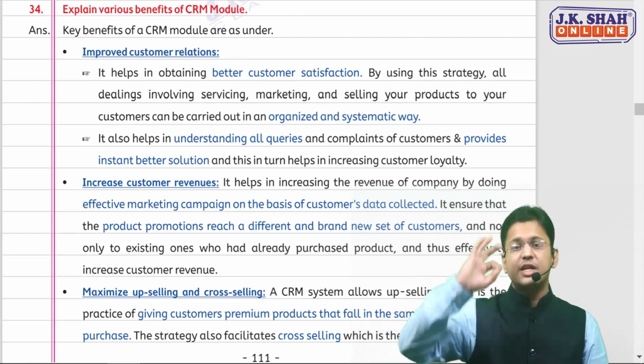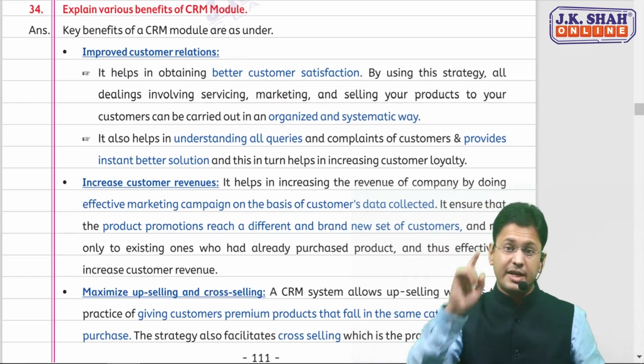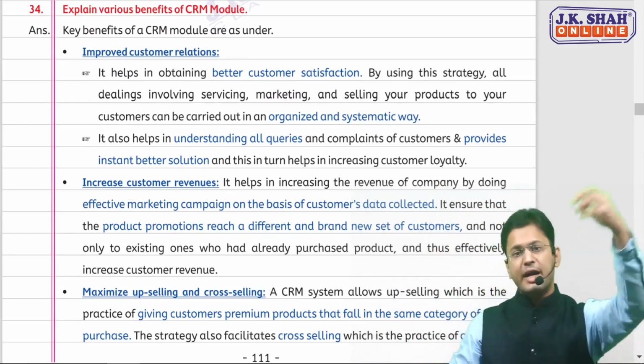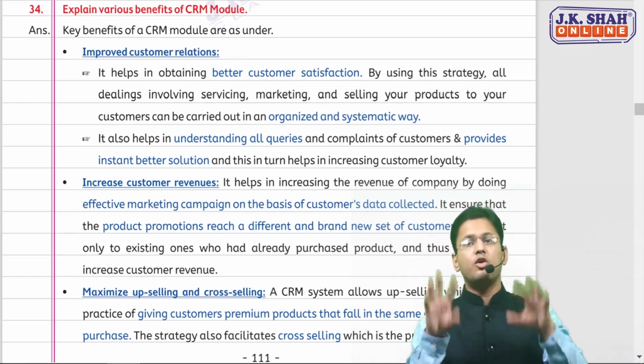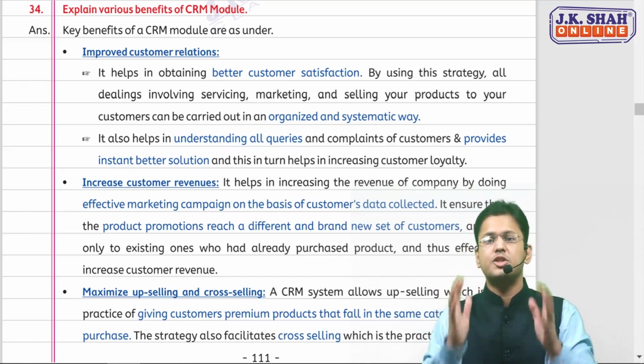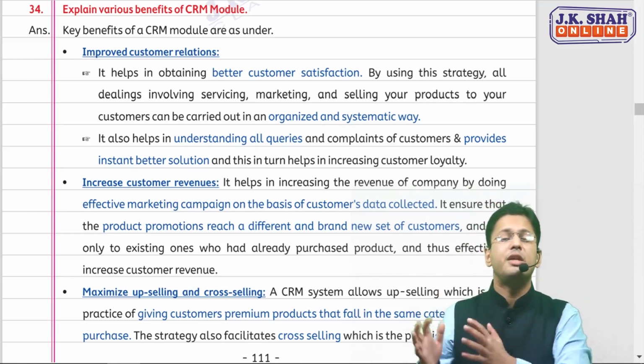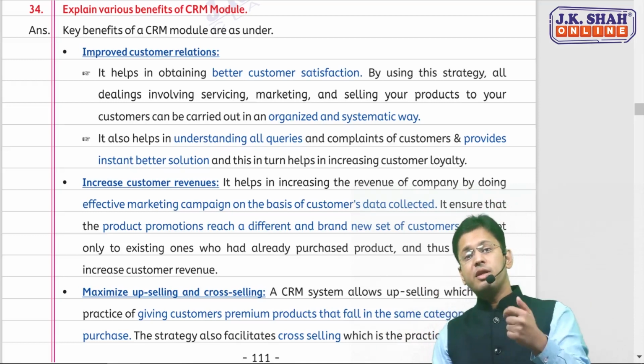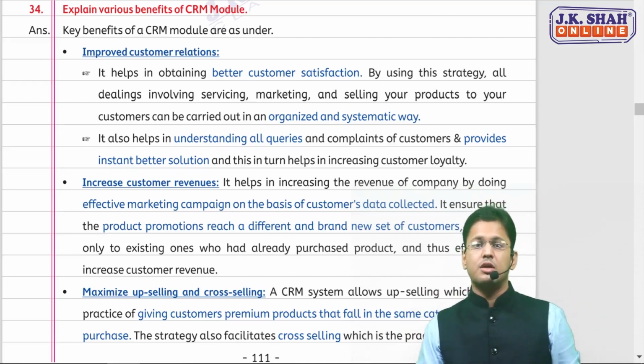3 benefits, take it from the angle of customer. Again, logically think. 3 benefits from the angle of customer, 2 benefits from the angle of organization, that this customer relationship management, how it is benefiting. So 3 benefits from the angle of customer.